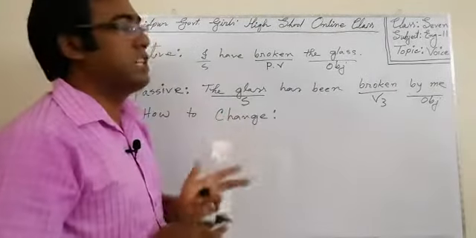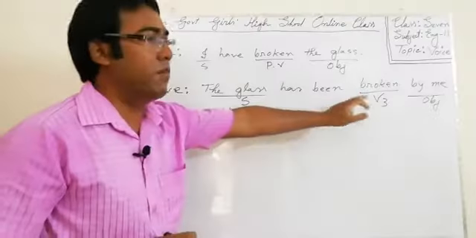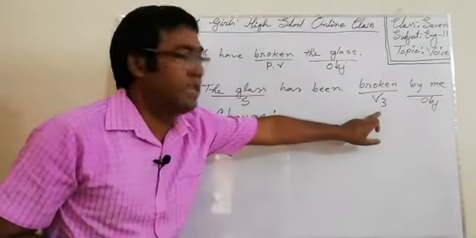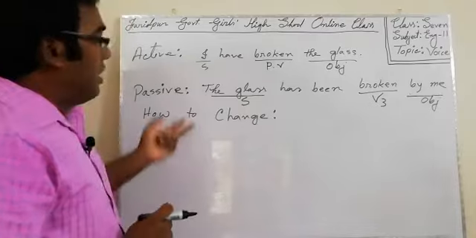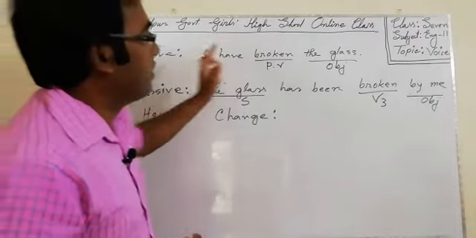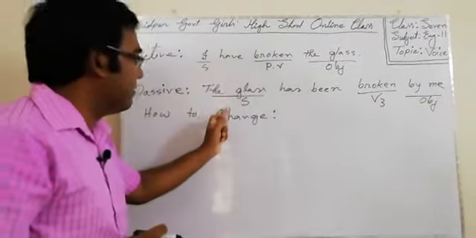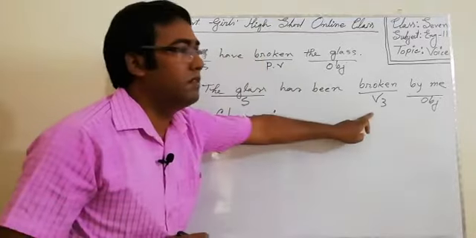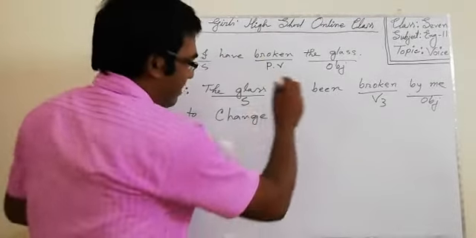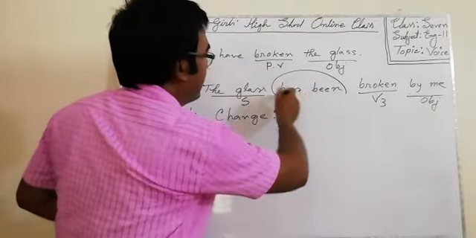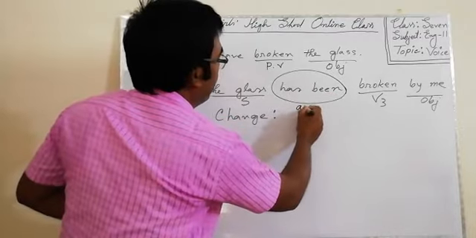That means the past participle form of the verb: break, broke, broken, it will always be V3. So, these are the main functions. Subject will be object, object will be subject, and verb will be V3. Then here is another option, the auxiliary verb.